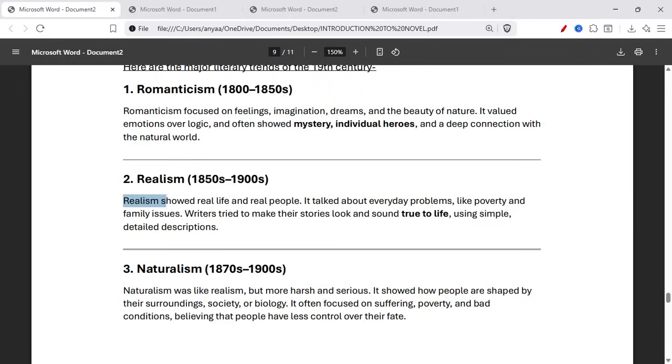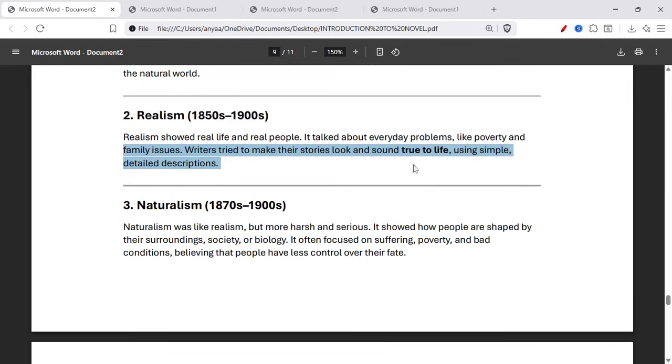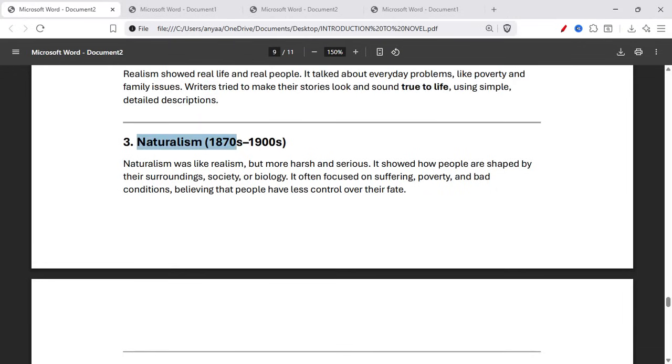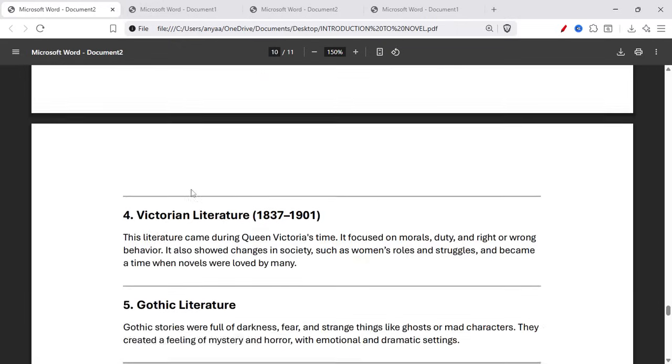Realism. Realism showed real life and real people. It talked about everyday problems like poverty and family issues. Writers tried to make their stories look and sound true to life using simple, detailed description. Naturalism was like realism but more harsh and serious. It showed how people are shaped by their surroundings, society, or biology. It often focused on suffering, poverty, or bad conditions, believing that people have less control over their fate.